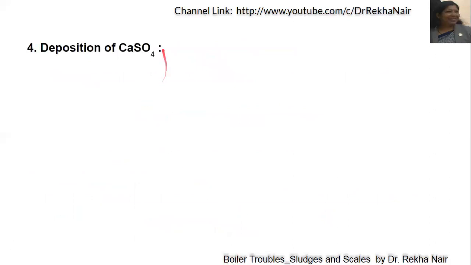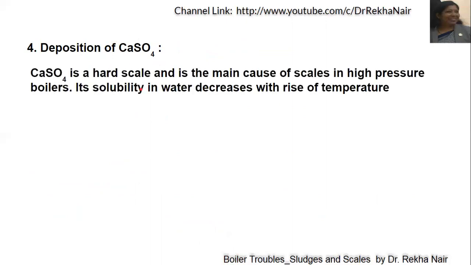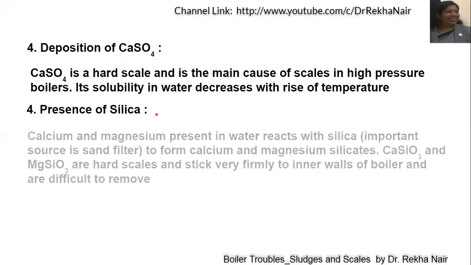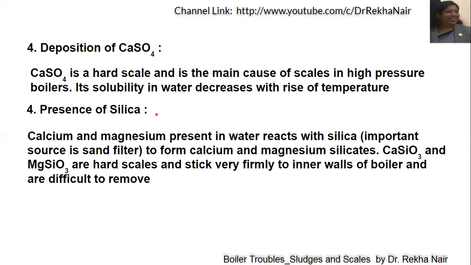The next problem is deposition of calcium sulfate. Calcium sulfate is a very hard scale. It is the main cause of scale even in high pressure boilers, because with increase in temperature, the solubility of calcium sulfate decreases. So as we increase the temperature for the boiling of water, the deposition of calcium sulfate increases. Even the presence of silica, if we talk of calcium and magnesium present in the water, reacts with silica present in the filter, etc.